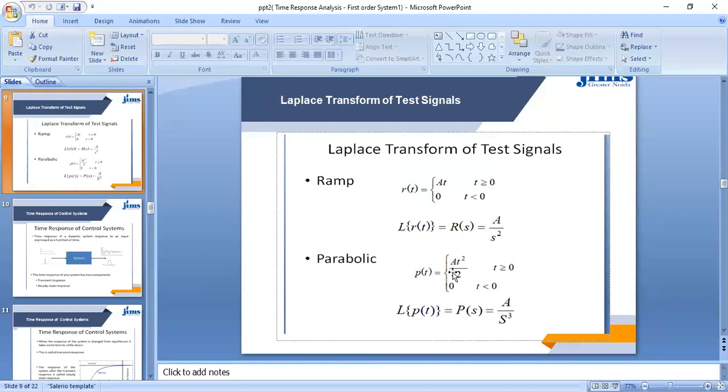Now this is the parabolic signal. p(t) is equal to A t squared by 2 for t greater than or equal to 0, and it is 0 for t less than 0. When we find the Laplace transform of this p(t) signal, it will be equal to A by s cubed. These are the standard results which you have to always remember.